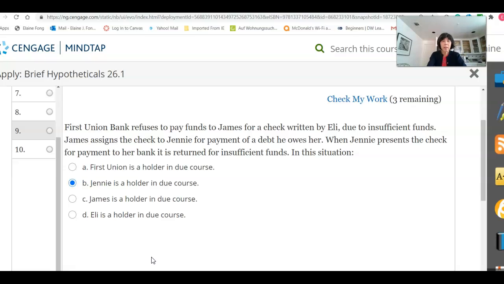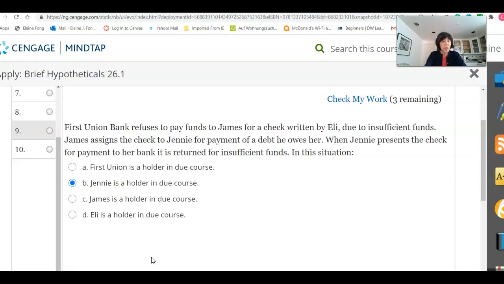First Union Bank refuses to pay funds to James for a check written by Eli due to insufficient funds. James assigns the check to Jenny for payment of a debt he owes her. When Jenny presents the check for payment to her bank, it is returned for insufficient funds. In this situation, letter B is the correct answer. Jenny is a holder in due course.